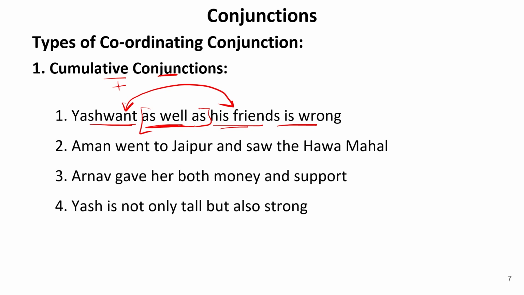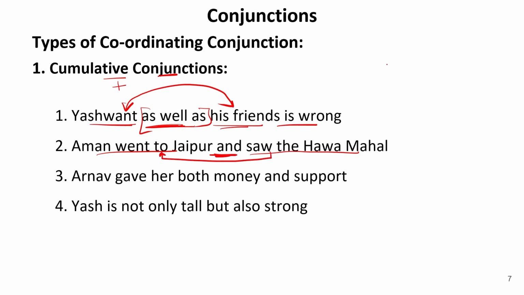So this is known as to cumulate, to just gather, to just add different persons together. This type of conjunction is known as cumulative coordinating conjunction. Another is, Aman went to Jaipur and saw the Hawa Mahal. So there are two sentences. There is, Aman went to Jaipur. Now, he saw the Hawa Mahal. So I'm not writing he again. In fact, this and is just cumulating these two sentences together.